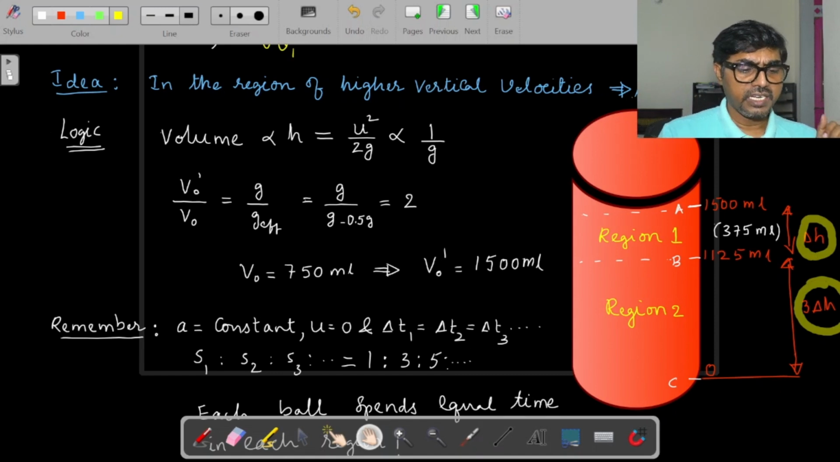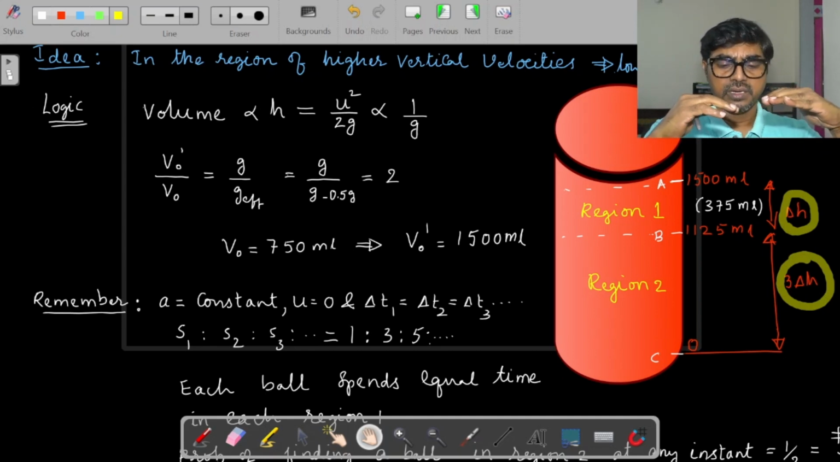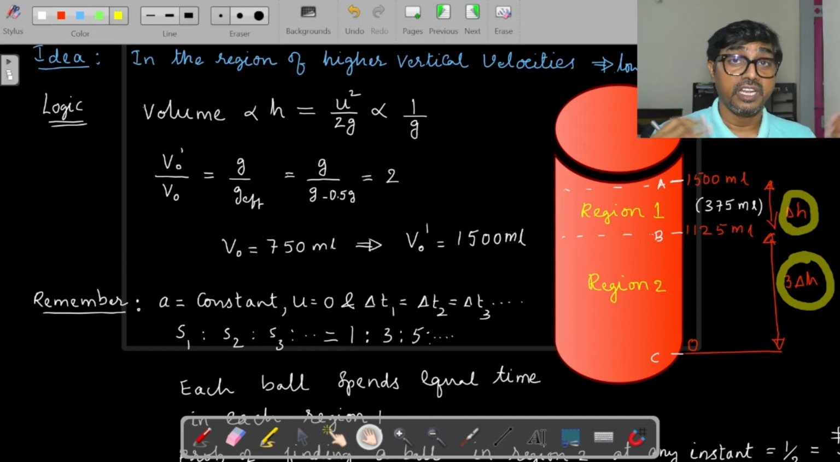Using that idea, I can take the ratio V naught dash by V naught equal to 2, you will get. That means earlier it was 750 ml, now the volume would go up to 1500 ml. That means the balls which were going up to 750 earlier, because of the container acceleration, g effective has decreased, so it goes up to 1500. It's like somebody jumping on Mars. On the Earth you jump up to a certain level, on some other planet you jump much higher because of the lower gravity.